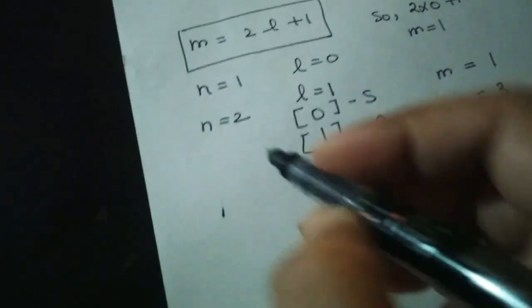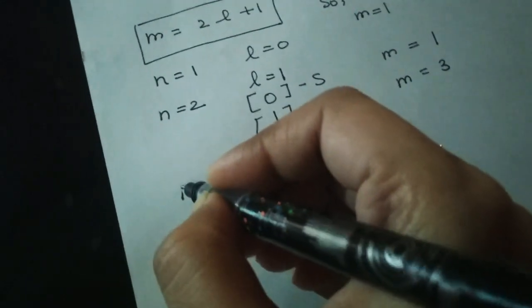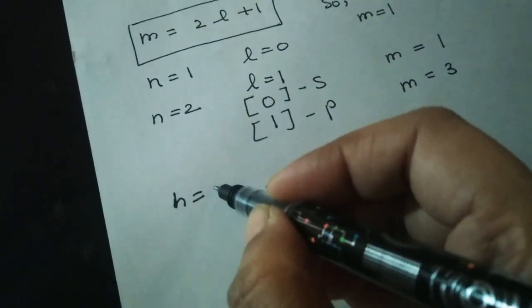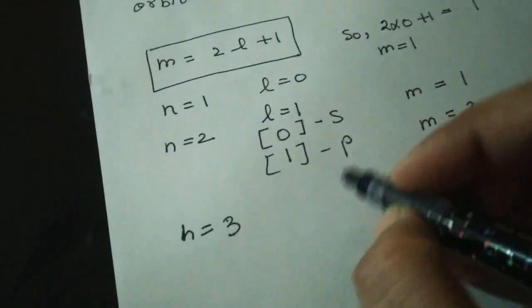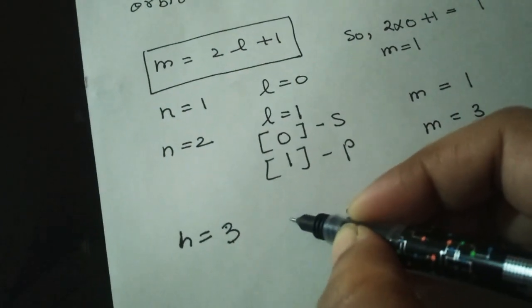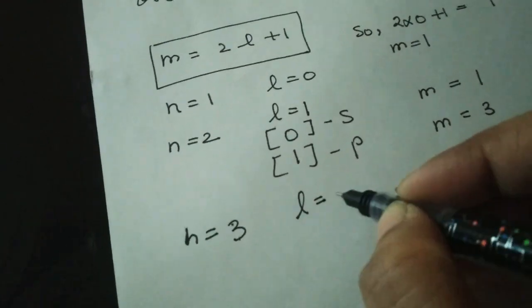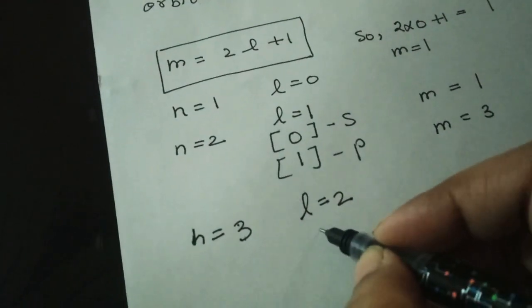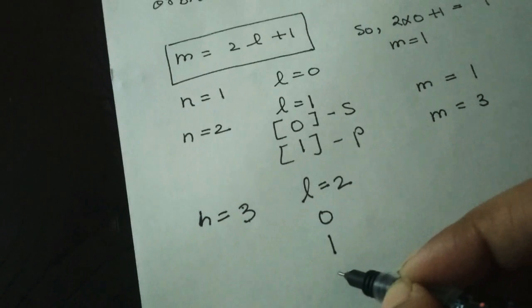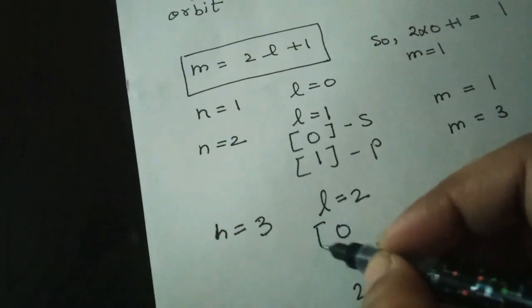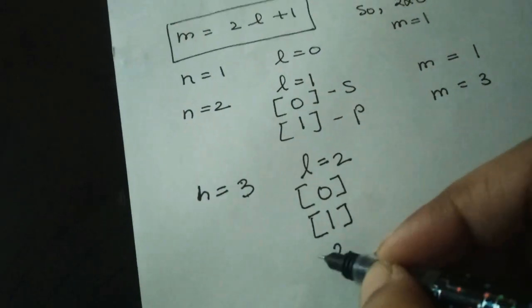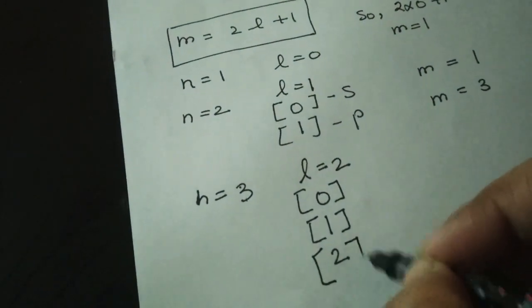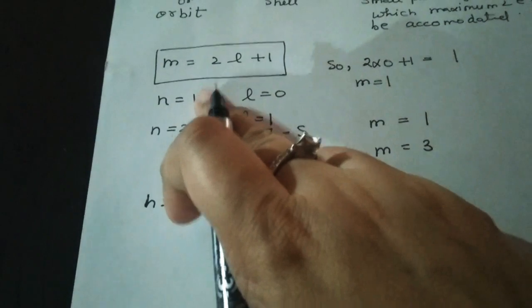Suppose n equals 3, then L will be 2, and the representing values of L will be 0, 1 and 2. From these values we will calculate the value of m in 3 cases.